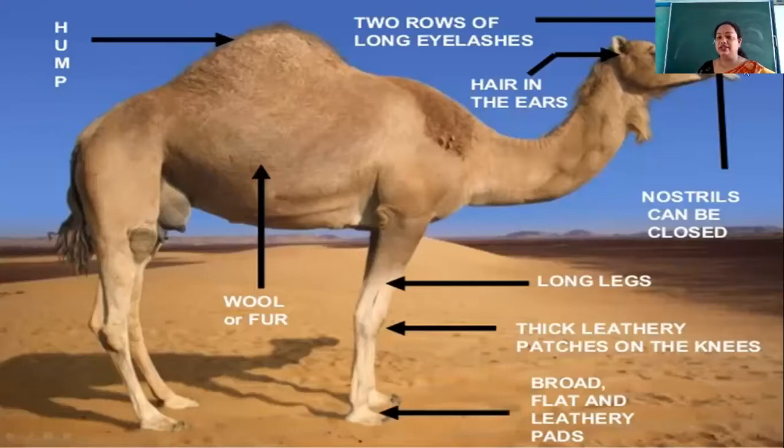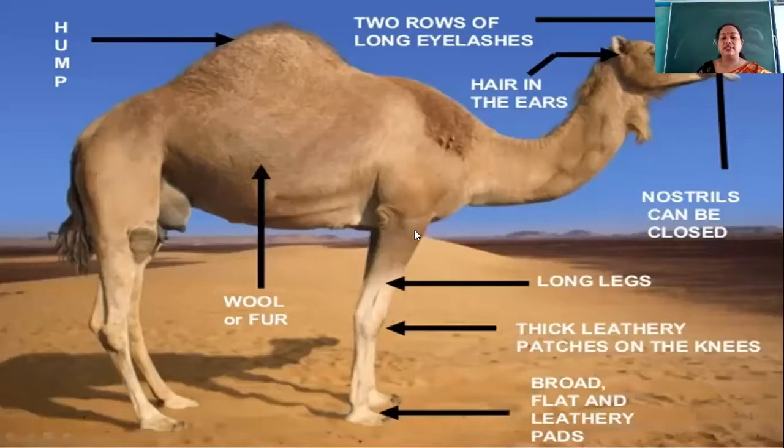In sandy areas, definitely when the wind is blowing, there is a chance that the sand particles can move inside the nose also. So the nostrils of the camel have a special characteristic: when the wind is blowing at a high speed, the camel can close its nostrils. Why can it close its nostrils? So that the sand particles don't go into its body.